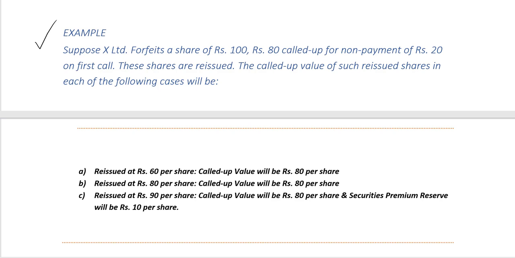In C, if it's reissued at 90 per share, again the called up value will be 80 per share. And since it's reissue at premium, where the reissue price is rupees 90 greater than the called up value of rupees 80, the securities premium reserve will be credited with rupees 10 per share. So this was in the first case where the question does not specify the amount paid up or called up.